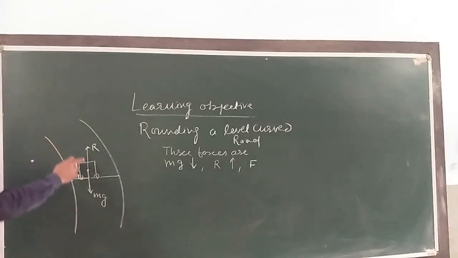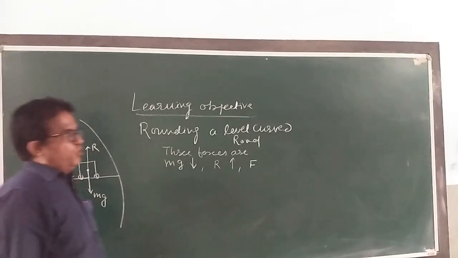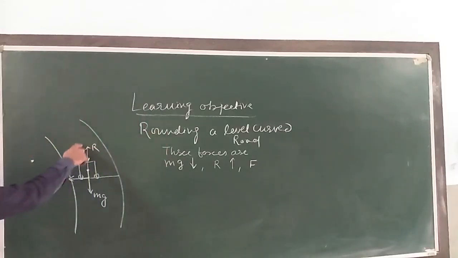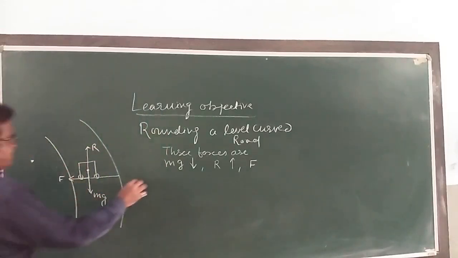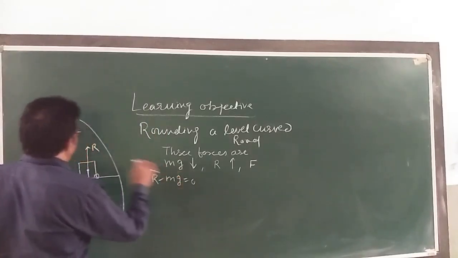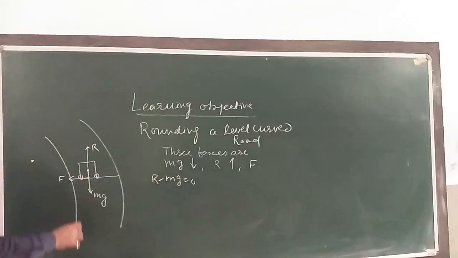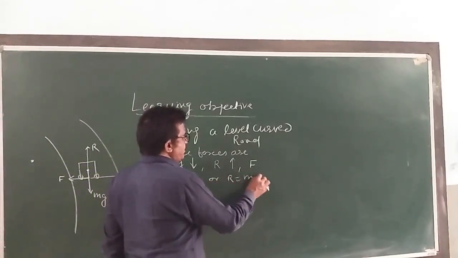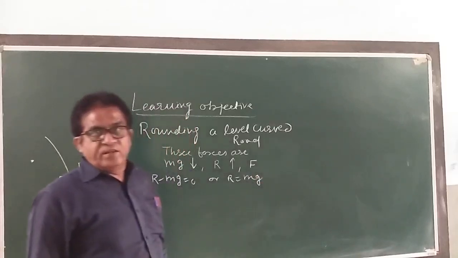As there is no acceleration in the vertical direction, because the car is moving like this, so I can say R minus mg is equal to 0. Both are equal. Or I can say R is equal to mg. It is clear?